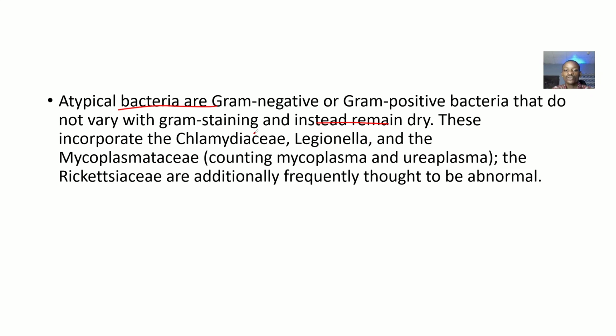Examples of these bacteria include Chlamydia, Legionella, and the Mycoplasmataceae. When you talk about Mycoplasmataceae, you're talking about Mycoplasma and Ureaplasma. The Rickettsia are also additional examples, they are also abnormal.